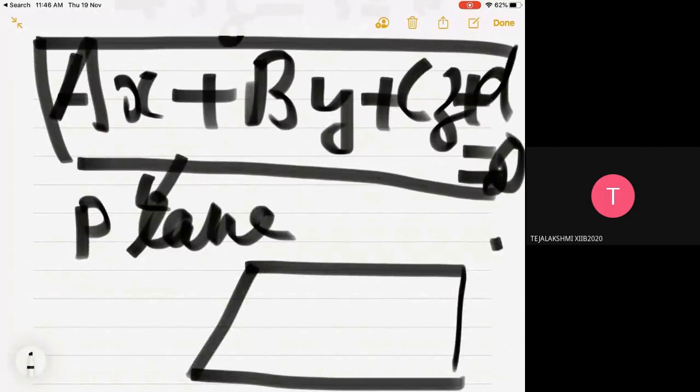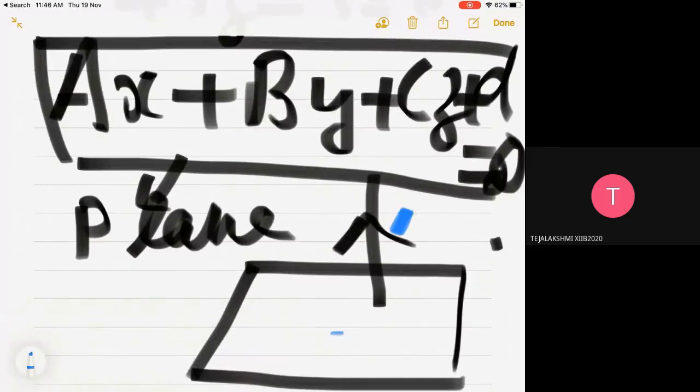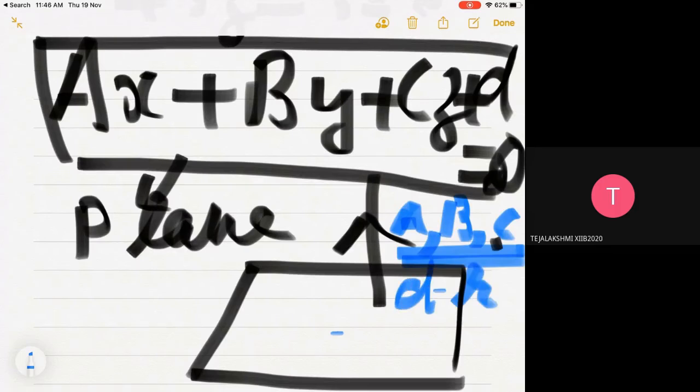And what does this ABC stand for? This ABC stands for the direction ratio of the normal to the plane. This A, B, C is the contribution by the normal, that is nothing but the direction ratio of the normal.